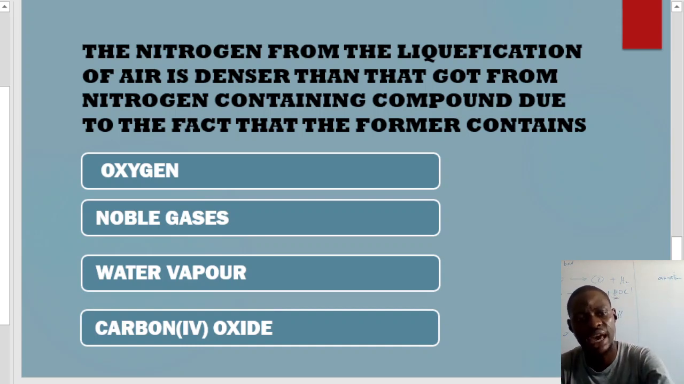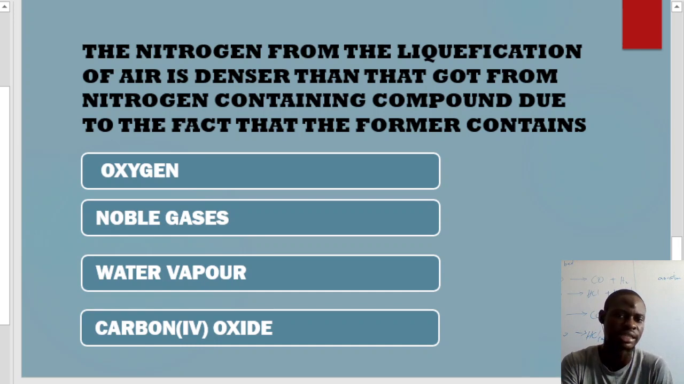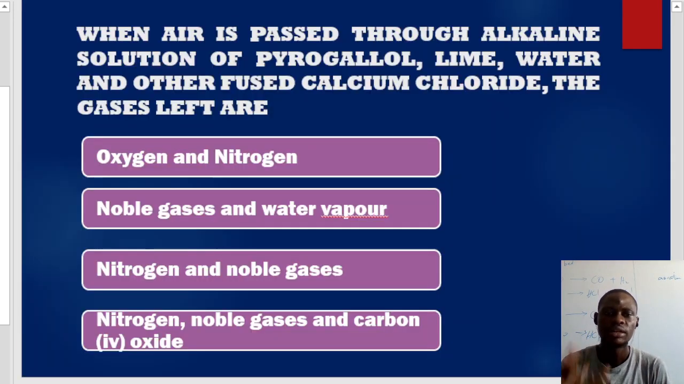So the answer to this here, normally we know that oxygen is found in air, noble gas is found in air, water vapor is found in air, and carbon dioxide is found in air. But the reason for the density of that nitrogen is because of the presence of noble gases found in it when it liquefied. Now, why will it be like that? It is found under ideal gases and real gas behavior. We can understand the reason why noble gas is going to join nitrogen when it was liquefied. Now let's move on to the next question.